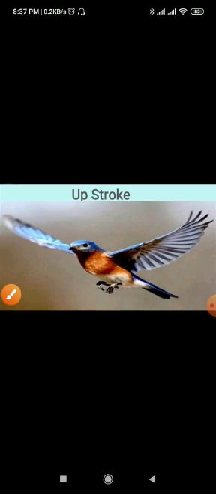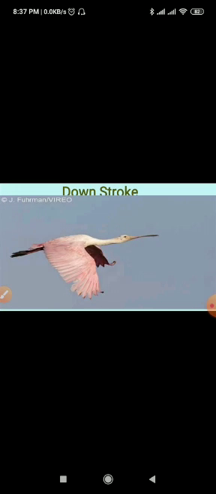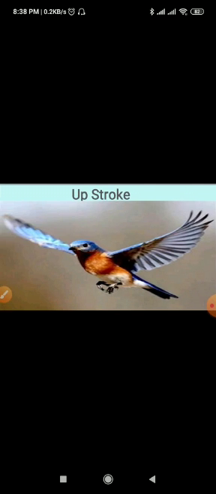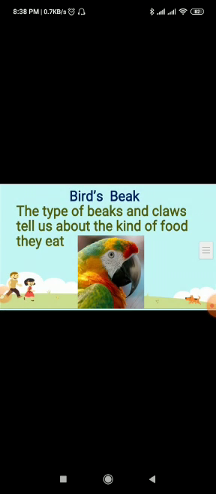Wings are attached to the breastbone by these strong muscles. See, this is the picture of the downstroke. The bird is coming down, and this is the picture of the upstroke. It is flying upward.